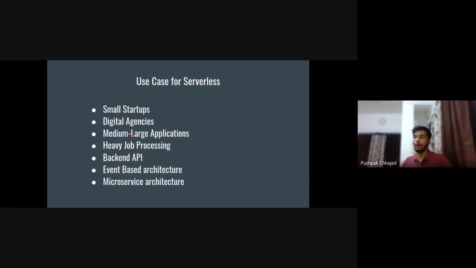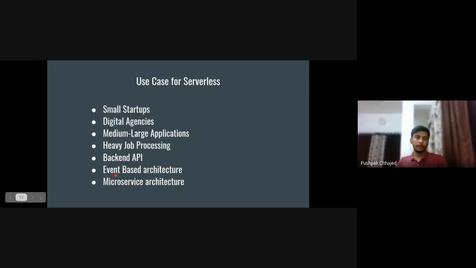And the next day, if you have no emails to send, it won't be charging you. So that's a very good use case for heavy queue job processing. Next is a backend API. If you have a mobile API or only an API, you should use Lambda, because you don't have to configure the S3 bucket for assets and all those things.